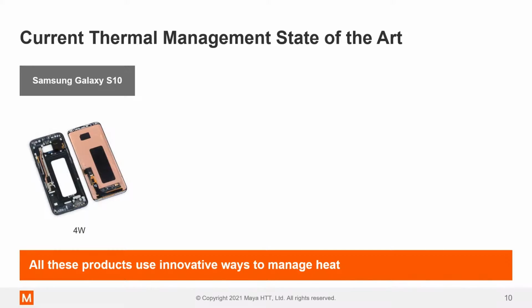Now this cooling strategy is designed to move heat away from the processor. This is running a Qualcomm Snapdragon processor, and it moves heat away from the hotspot towards the top of the device where there's a bit more metal casing, where the heat can spread a bit more. What's interesting about this heat pipe is its orientation. If you hold your phone the way you normally do, that's how it's designed to operate. If you hold your phone upside down, it's going to perform differently because heat pipes use gravity assist to move the two-phase vapor towards the top of the device and then return it as a liquid.